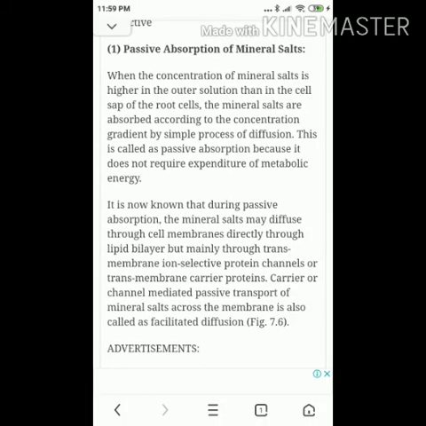Let us now understand what is passive absorption of mineral salts. When the concentration of mineral salts is higher in the outer region than in the cell sap of the root cells, the mineral salts are absorbed according to the concentration gradient by the simple process called diffusion. This is called passive absorption. In this process, there is no expenditure of energy required.